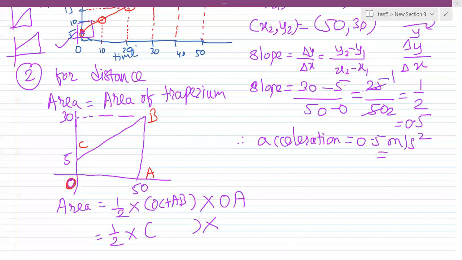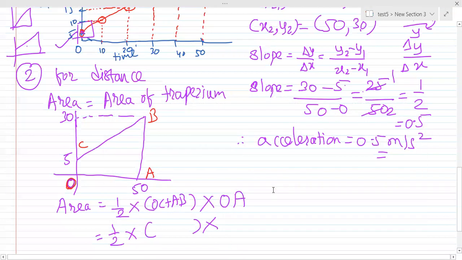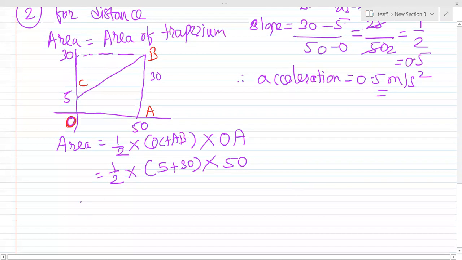Give me the final answer. OC is 5. Then this is AB, so the AB value is 30, plus, into OA. What is the value of OA? That is 50. Okay. Can you please calculate and give me the answer for this?